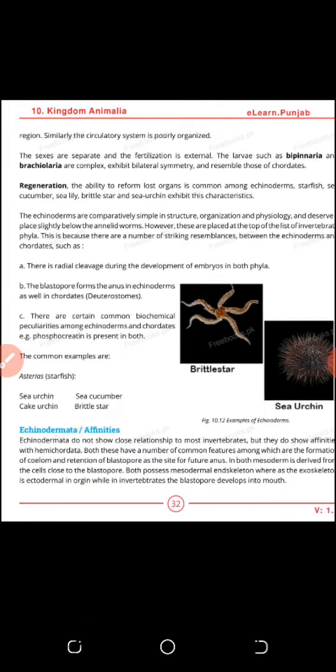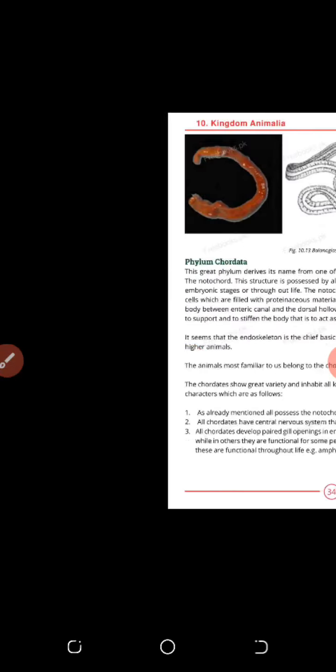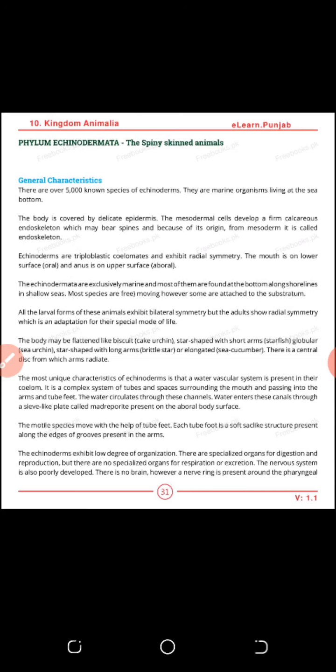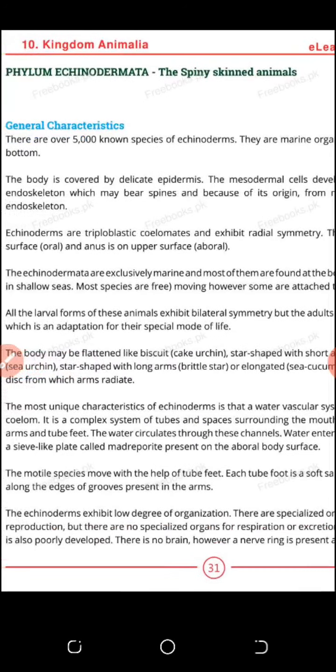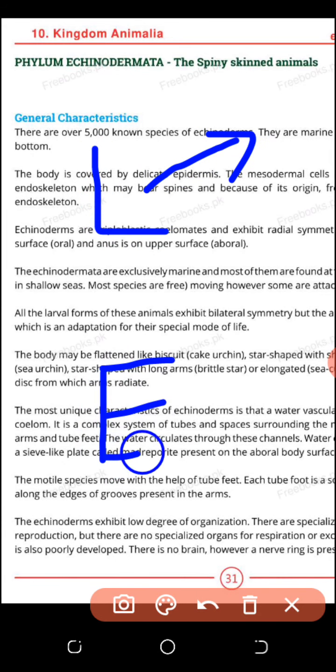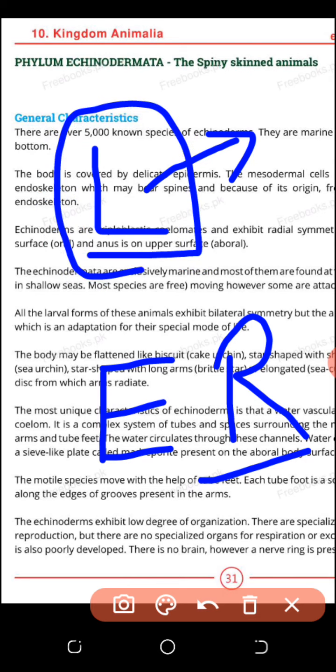We'll go back to the developed group of the invertebrate phyla. Echinodermata is the most developed group of invertebrates. The most important thing about Echinodermata is their body. Their larva is bilateral symmetry, but their adults are radial symmetry. So the larva can be divided into two equal halves by one angle only, and the adult animal can be divided into two equal halves by many angles.